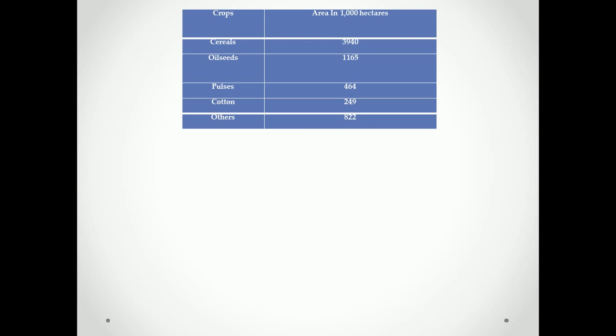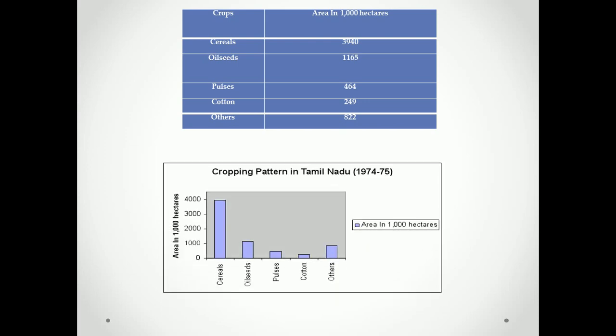So it will look like this. On x-axis, the different types of crops will be there: cereals, oilseeds, pulses, cotton and others. And in y-axis, you have to write the area in hectares.